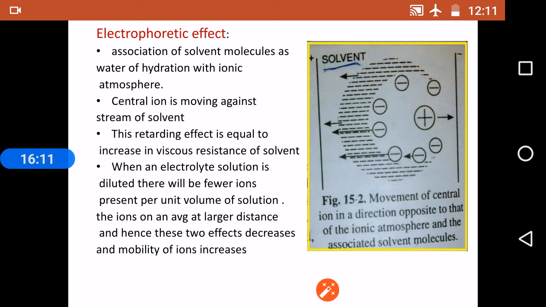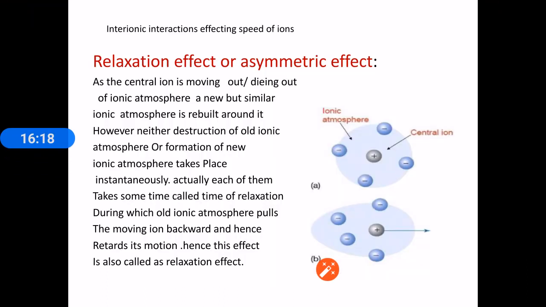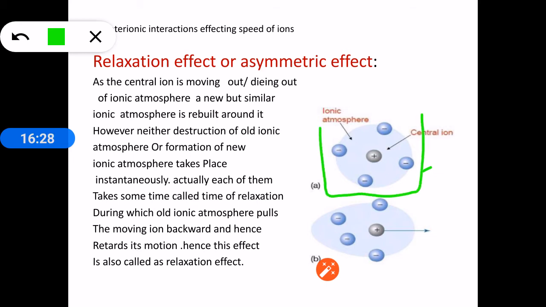So because of this, let us consider first the asymmetric effect. Central ion is surrounded by, suppose here, 4 negative charges. On dilution, the number of ions per unit volume for this volume will decrease. So instead of 4 ions present in the ionic atmosphere, 2 or 3 ions will be present. So less number of ions will be pulling back the central ion.